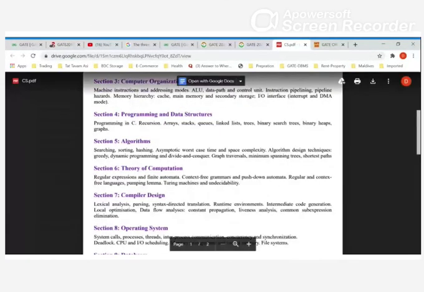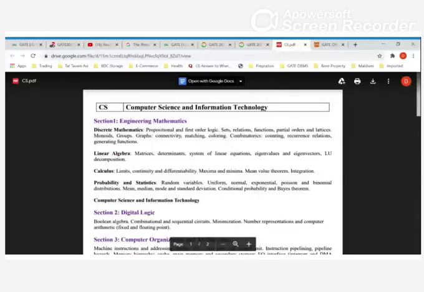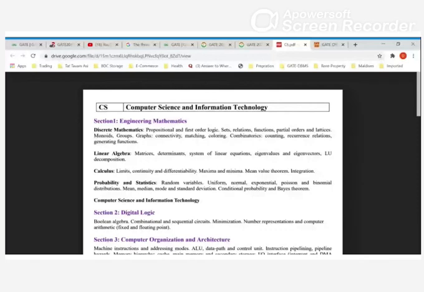And the syllabus is very easy, you just need to revise and practice. That's it, right? It doesn't mean you don't need to do engineering mathematics, but I am saying you need to give proper time. Don't give only much time to one subject. You need to give equal or balanced time to each subject. That is my main point, right? And guys, that's it from my end.